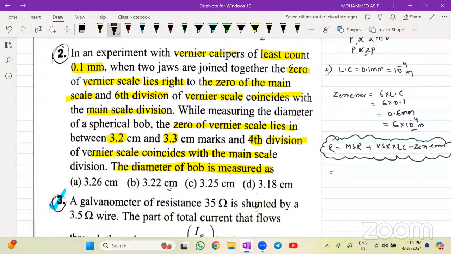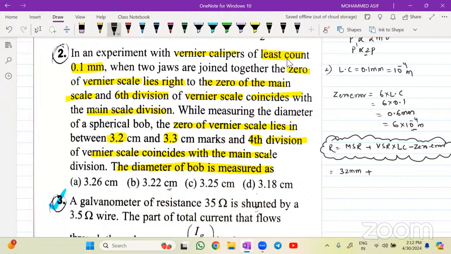So we see the sixth division. While measuring the diameter of the bob, the zero of the vernier scale lies in between 3.2 centimeter and 3.3 centimeter. Vernier scale has been given. Everything you take in terms of mm, beta. So I'll take the main scale reading here as 3.2 mm. Measuring the diameter, it is given as 3.2 centimeter, 3.3 centimeter. Convert this into mm. So this value will become 32 mm. So main scale reading will be equal to 32 mm. I'm taking everything in terms of mm.